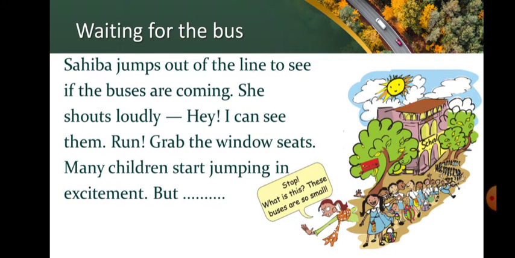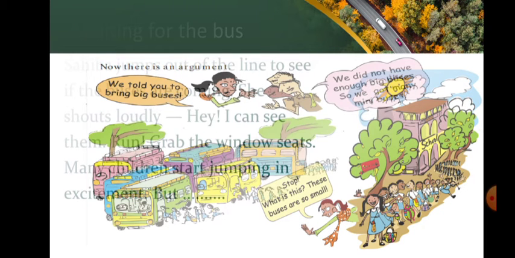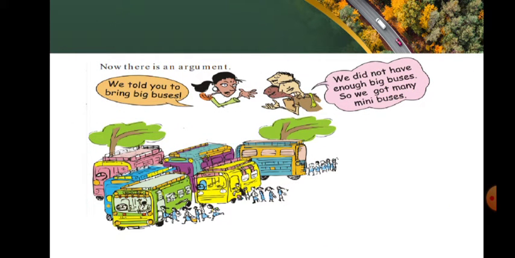Children are waiting for the bus. Sahiba jumps out of the line to see if the buses are coming. She shouts loudly, hey, I can see them. Run, grab the window seats. Many children start jumping in excitement. But the teacher says, stop, what is this? These buses are so small. Now there is an argument between the teacher and the drivers. We told you to bring big buses. We did not have enough big buses, so we got many mini buses.